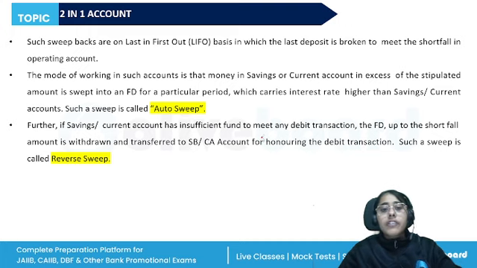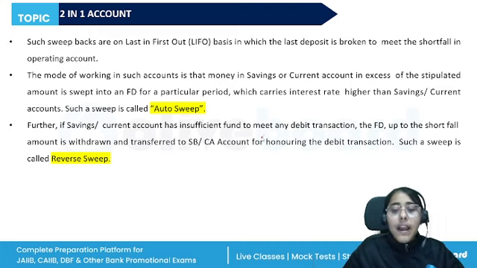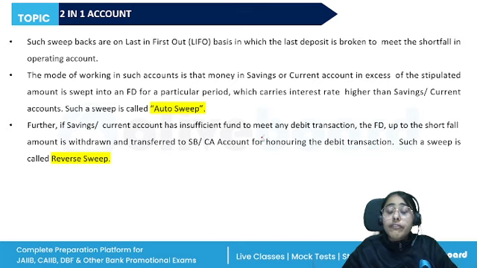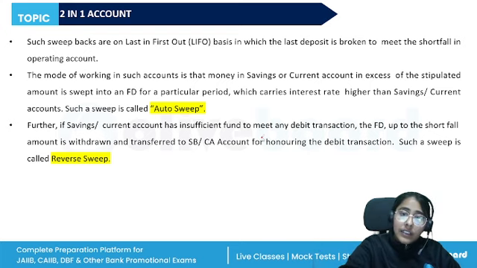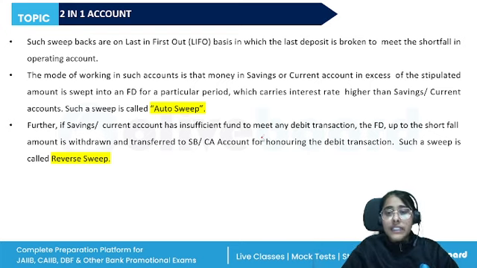Then we have a very important topic, two in one account. Recently, the banks have come up with value added savings bank or current account deposits and the fixed deposit linked account. So we are combining two schemes, mostly a running account like a savings bank or a current account, which offer flexibility. It is combined with the balance in the fixed deposit at the time of need, right?